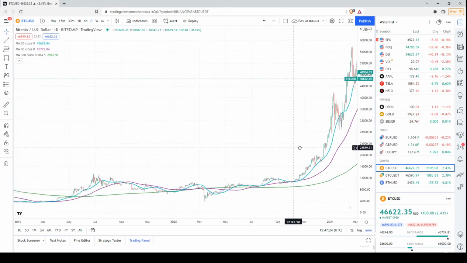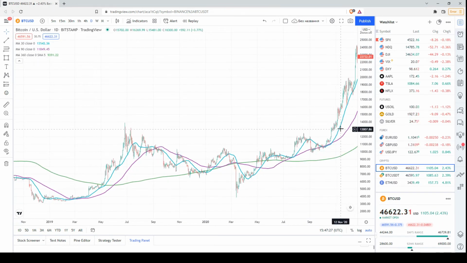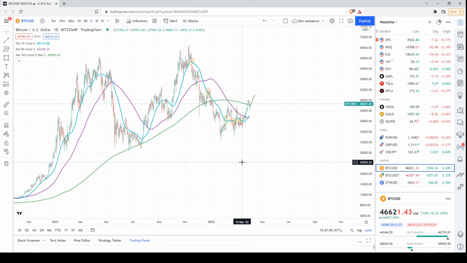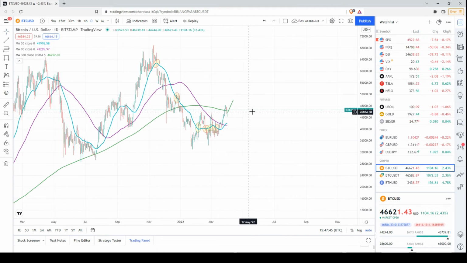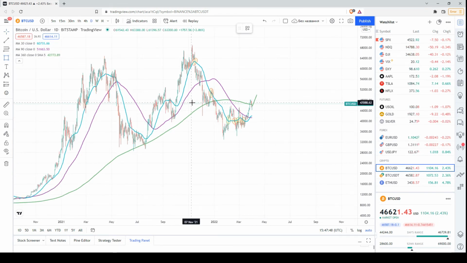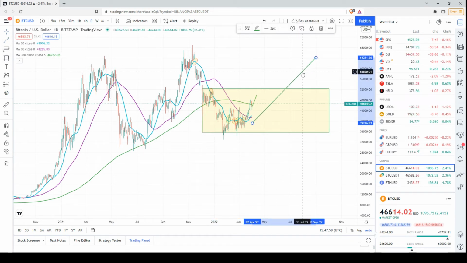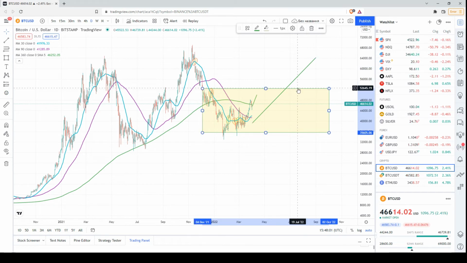And of course, I would like to see such a bullish moving average distribution, when we have at the top the 30-day moving average, then the 90-day moving average, then the 1-year moving average. If we see this, then I will say that probably this is a reliable renewal of the uptrend. At the moment, the most optimal scenario is some kind of consolidation in a broad range. But if we see additional bullish signals, then probably we will see a renewal of the uptrend. So these are the two most likely scenarios at the moment.